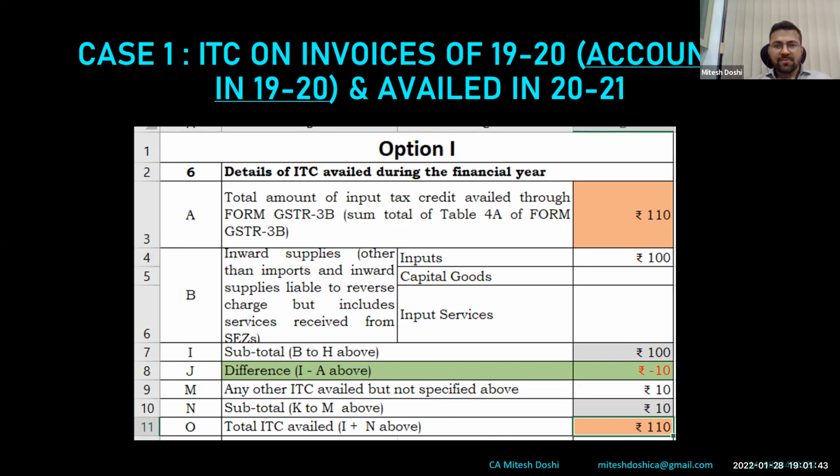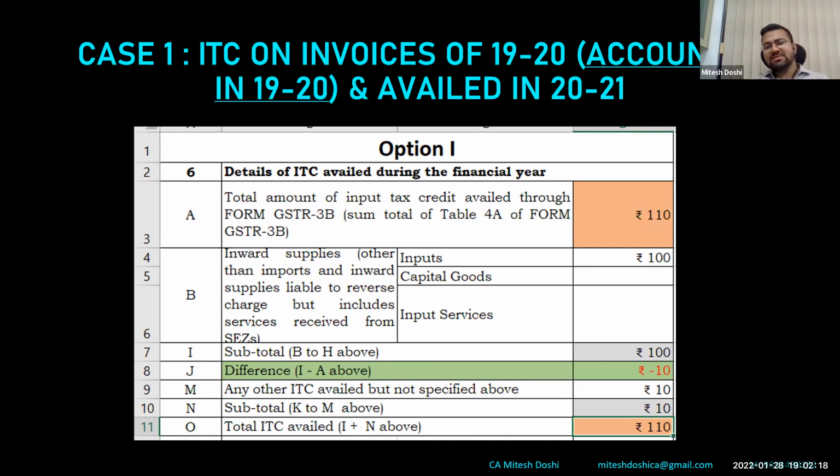There are two possibilities. Basically, option one, I have mentioned this as option one here. You can disclose it in this way or disclose in the other way. Both are right in my view. So 100 will be disclosed in Table 6B. There would be a difference in Table 6J, which if you don't want to keep, you can show 110 in 6B, because in either case, as we have taken a stand till now, ITC as per 3B has to be disclosed here and not as per books. Books can be, instead of 100, it might be 500, but we have to follow 3B. As of now, we will go as per this logic.